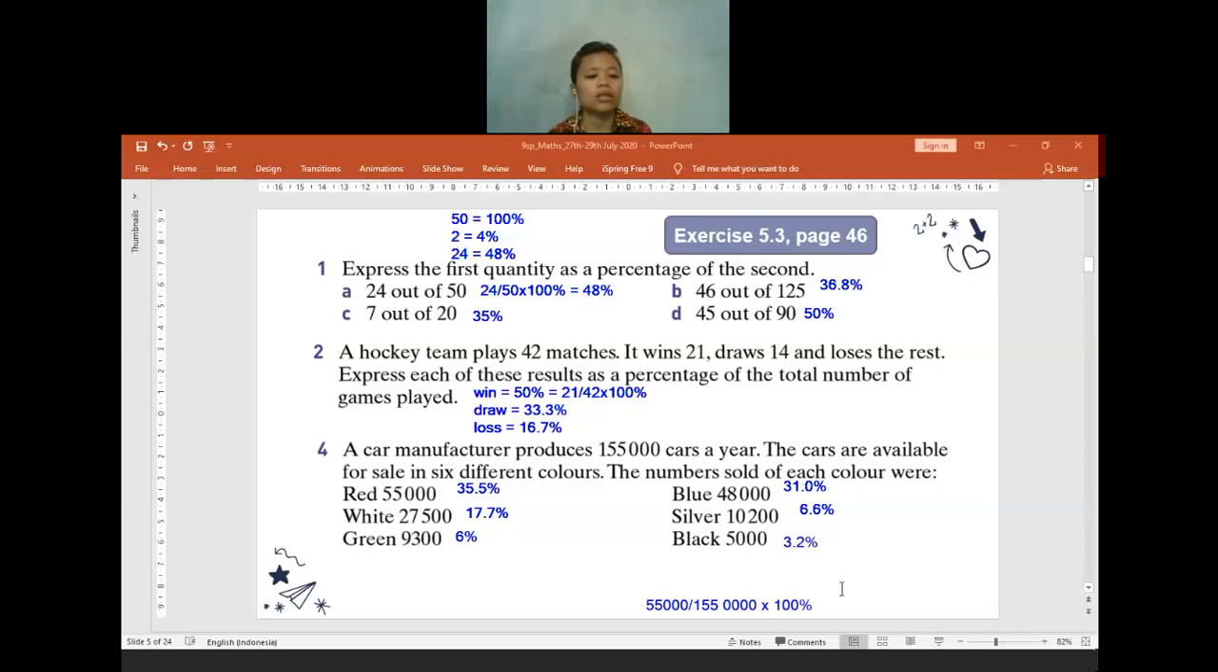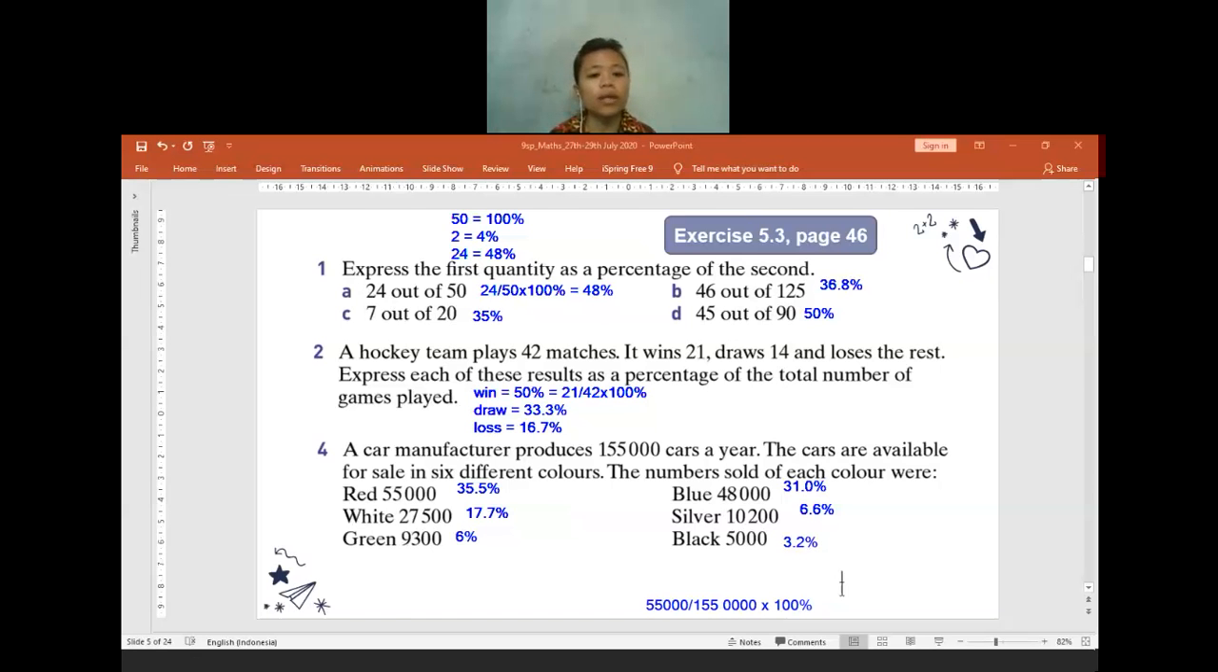Is there anyone? No, teacher. So to find the percentage for the red car, you just write how many red cars there are. There are 55,000, so you write it as 55,000 by the total. The total is 155,000 cars, so it will be 55,000 by 155,000. You multiply it by 100%. After that, you can use the calculator to calculate, and if it is possible, keep it to one decimal place. When you use the calculator and get so many decimals, just make it one decimal place.